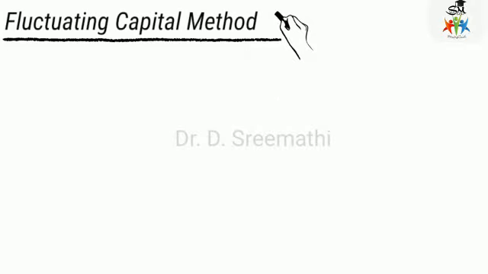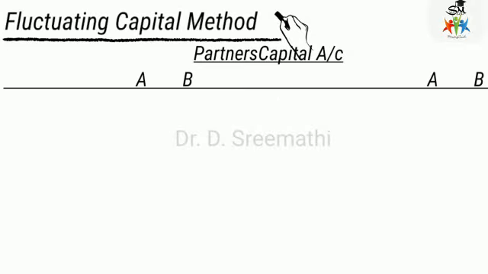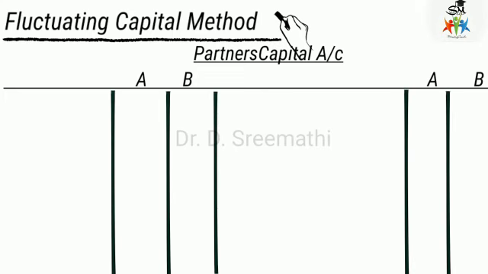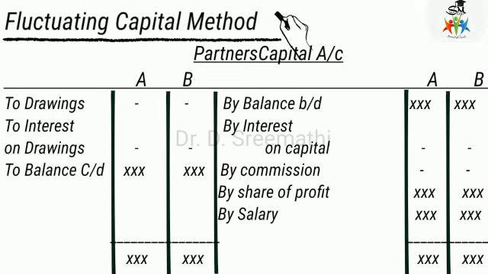Let us see the fluctuating capital method pro forma of the partner's capital account. Here is the partner's name, and then there is a balance, a credit balance, in the capital account. Most of the time it will be a credit balance only. Then interest on capital is credited, commission is credited, share of profit is credited, and salary is credited. On the debit side, drawings and interest on drawings, then the balance carried down. So in any credit or debit, it will change the partner's capital balance.